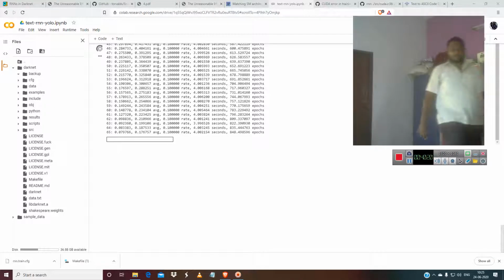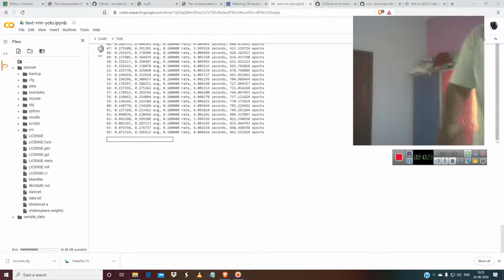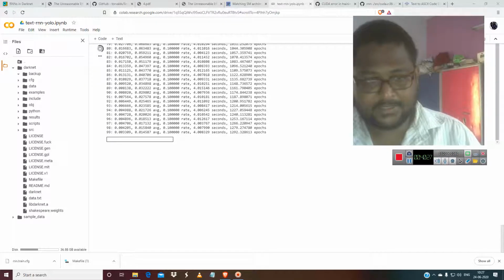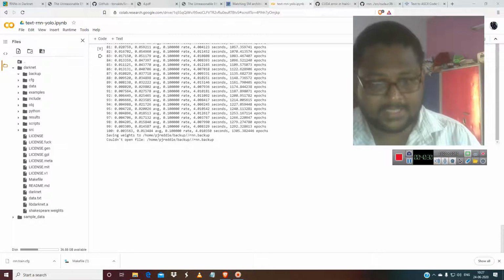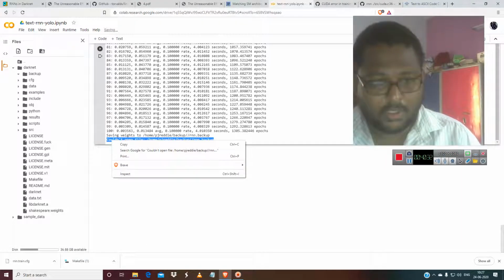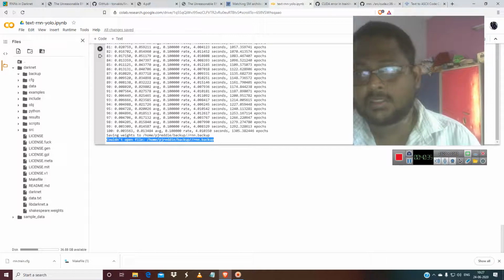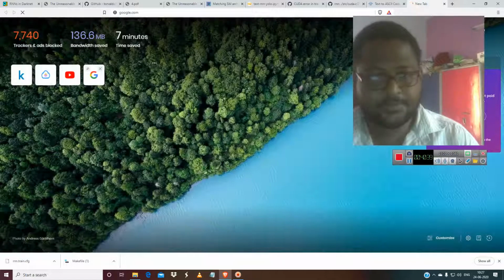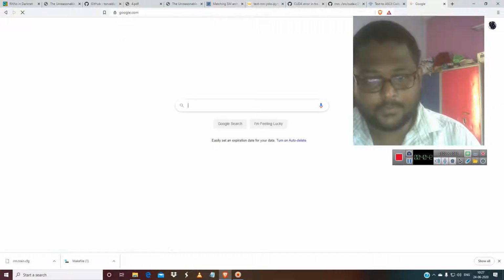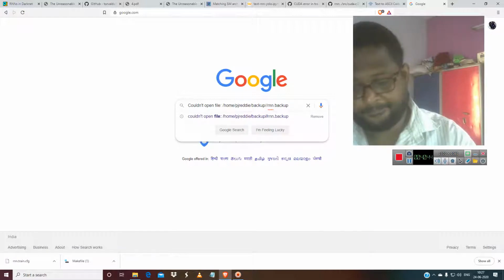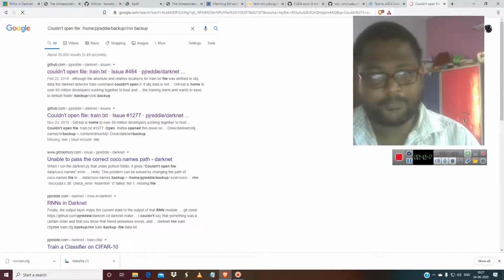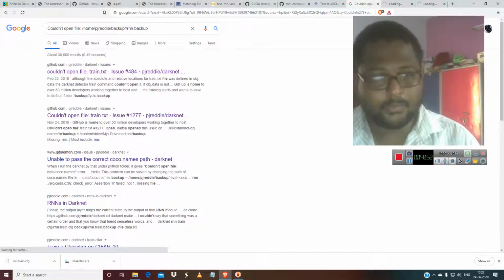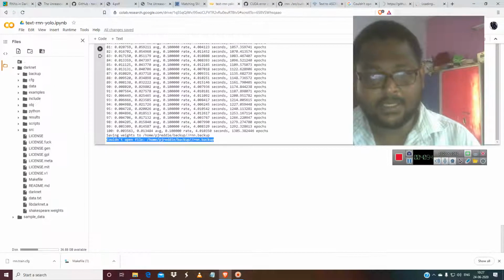Ooh, camera is on. Okay, we have just entered the 100th iteration and it could not save this. So we will see what kind of error this is in Google. Let's go here and type, Google, please help us. Whatever the problem, Google will help, except money and wife. Okay, so this is not supposed to back up those things. So this is our success till now.